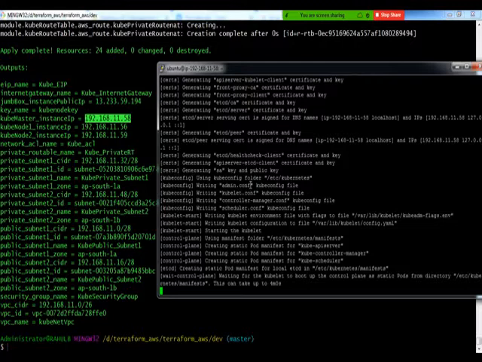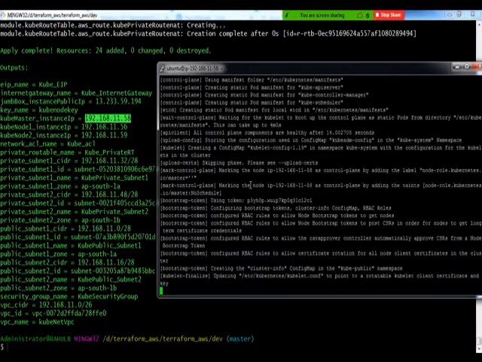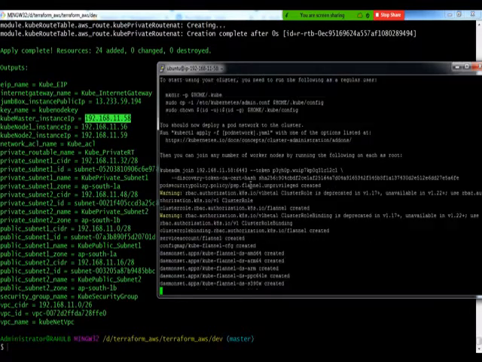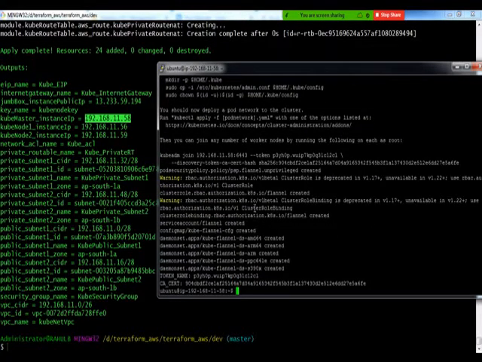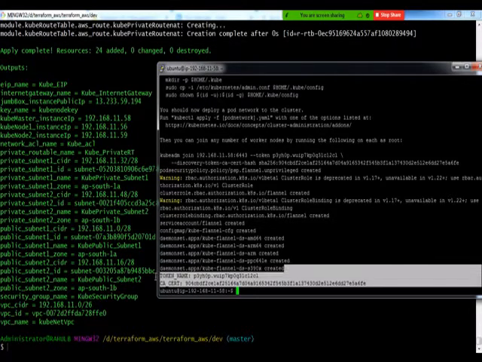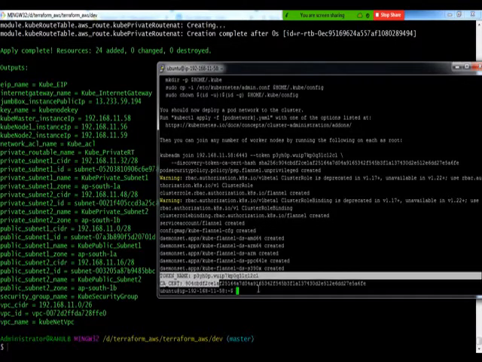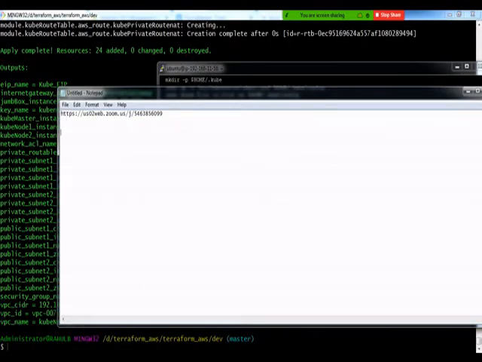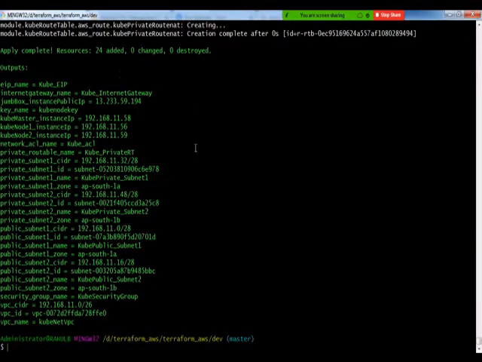And this script we are executing on the Kubernetes master, right? Because we want to configure that node, the Kubernetes master EC2 node, as a Kubernetes master. So the script execution has been completed, right? We have a token name over here and we have a cert name. So I'm just going to copy these two values and put them over here for further use.